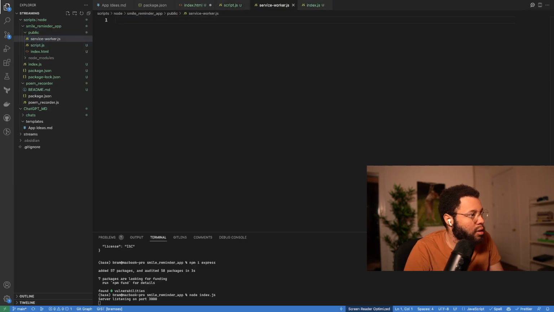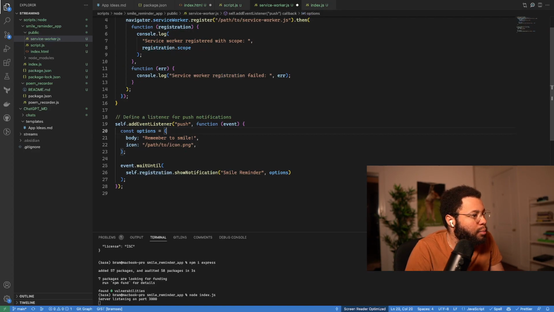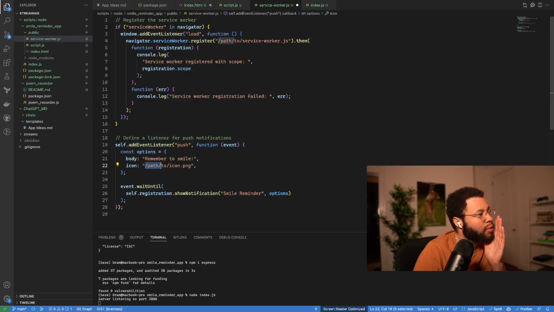This might actually all be in the same file. If service workers and navigator on load, we register this.js, and then it registers with the scope. And then on push, we have the icon and body, which we might be able to just comment out the icon to see if it works even.